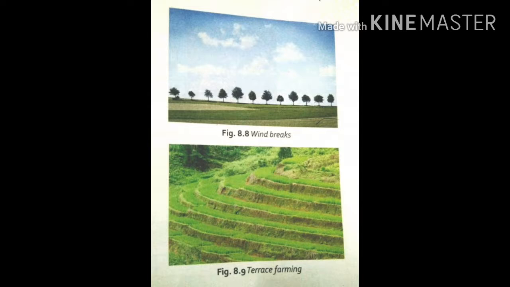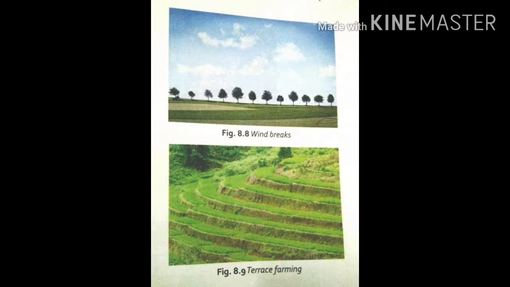Next one is preventing overgrazing. Land for grazing animals should be given enough time for the grass to grow back to help in soil conservation. And then next one, growing cover crops.